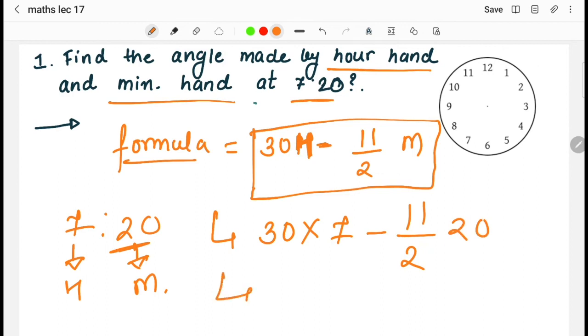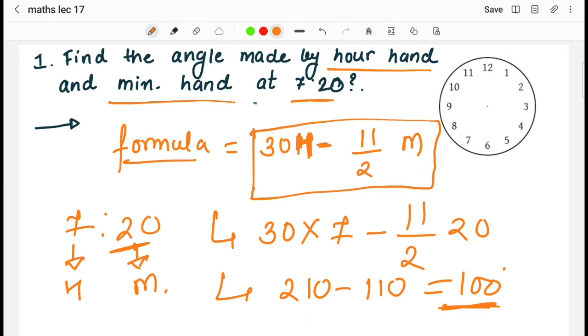When we solve this, 7 3s are 21, that is 210 minus 110, that is 100. So 100 degrees is the angle made by the hour hand and minute hand at 7:20. Okay, at the time of 7:20 it is making the angle of 100 degrees. In this way we can directly solve the answer with this particular formula.